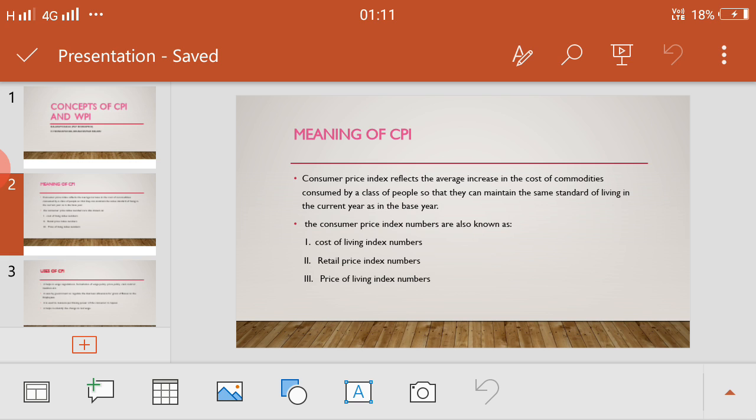So listen, what is this? CPI is a price index that represents the average price of a basket of goods over time. This basket of goods, what is in it? All the consumer goods. So CPI calculates the average price paid by the consumer to the shopkeeper. Here it is the price paid by the consumer to the shopkeeper.